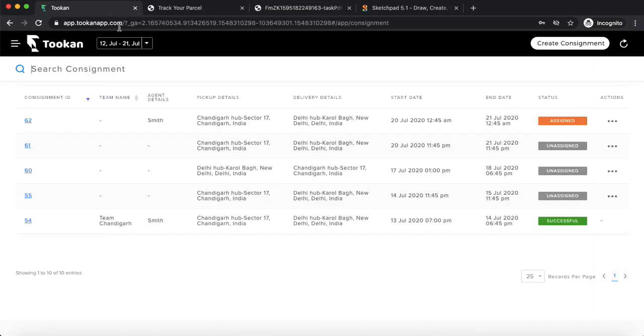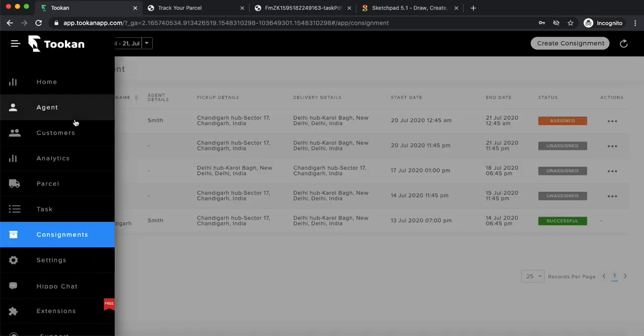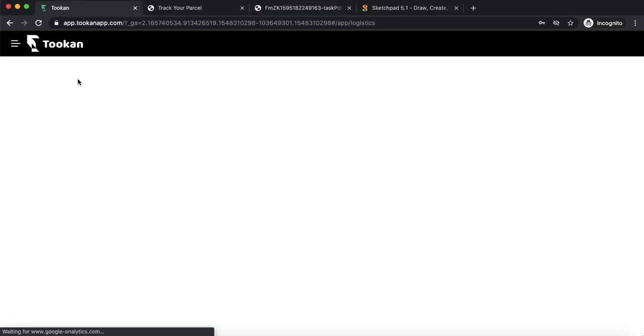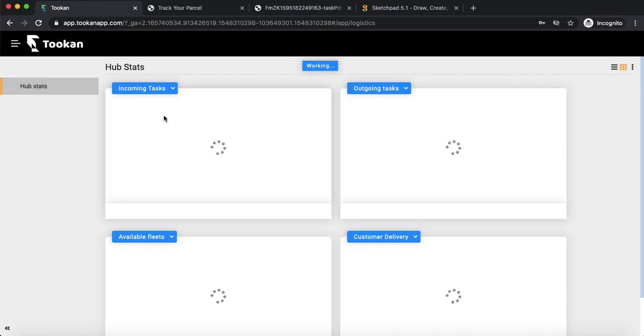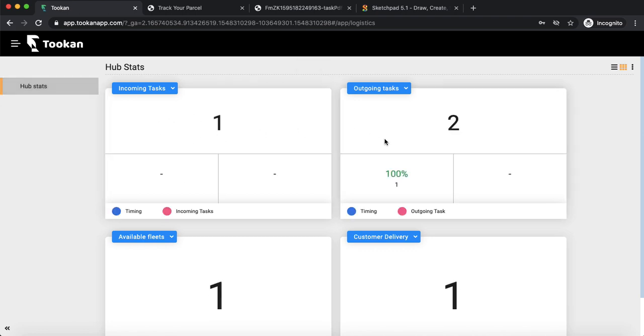Besides that, for the admin or a hub manager, we also have an analytics panel. Just go to the home page. We also have an analytics panel where he can get a bird's eye view of all the operations going on, like the number of incoming tasks, outgoing tasks, number of available fleets, and how many last mile and first mile deliveries there are. So he can plan his operations depending on the number of orders coming in or going out and the number of available fleets he has.